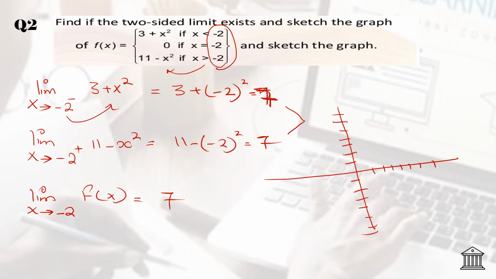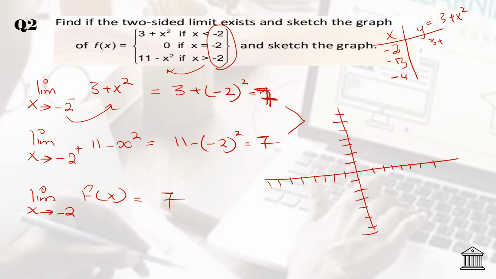Now the best way, either you can use the graphic calculator or you can make a table. So let's make a table. X and y, from the left hand side it is equals to 3 plus x square. Just take 2 or 3 values. Always start from the number that is given in the condition, that is negative 2, negative 3 and negative 4. Replace x by these values and get the answer.